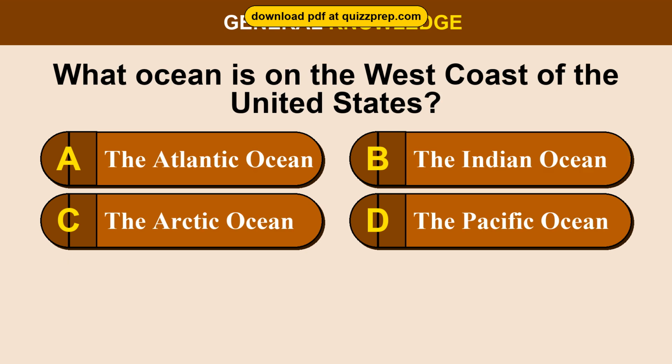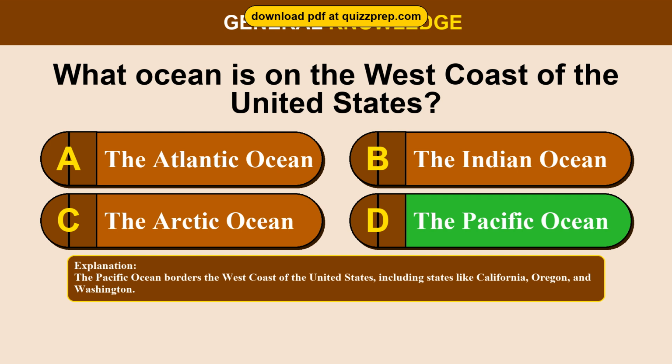Question 97. What ocean is on the west coast of the United States? Option A, the Atlantic Ocean. Option B, the Indian Ocean. Option C, the Arctic Ocean. Option D, the Pacific Ocean. The correct answer is option D, the Pacific Ocean. The Pacific Ocean borders the west coast of the United States, including states like California, Oregon, and Washington.